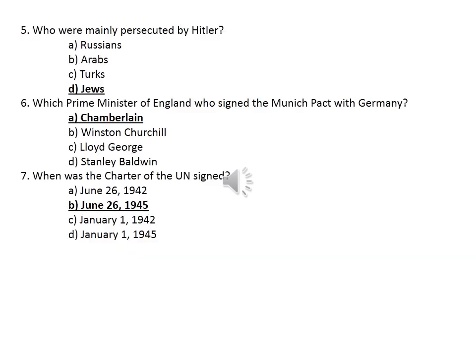Then fifth, who were mainly persecuted by Hitler? Hitler hated one group of people a lot. He built up his political agenda on the hatred of this community only. So who were they? A. Russians, B. Arab, C. Turk, D. Jews. Jews were mainly persecuted by Hitler. So fifth question, option D.